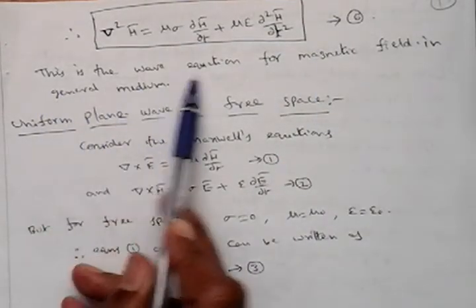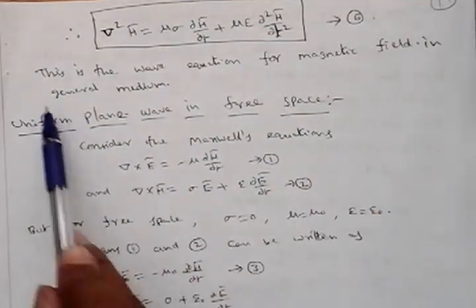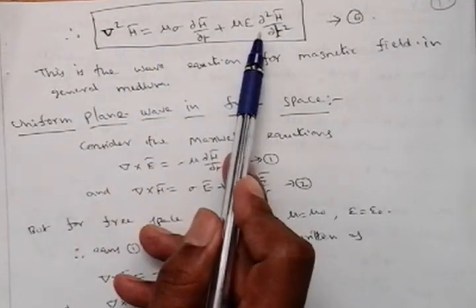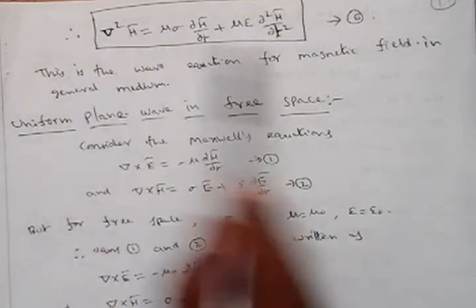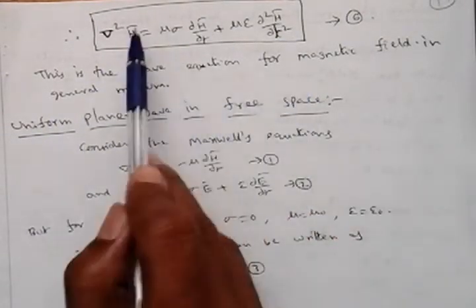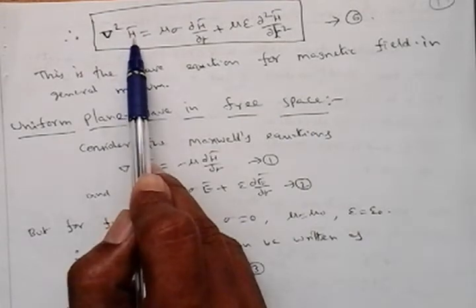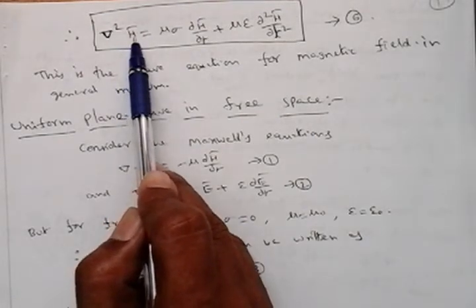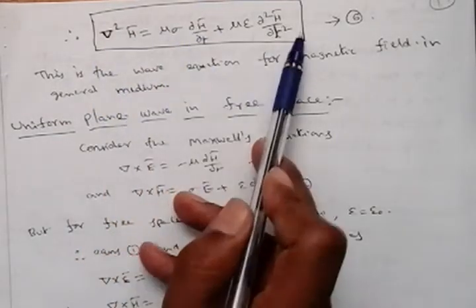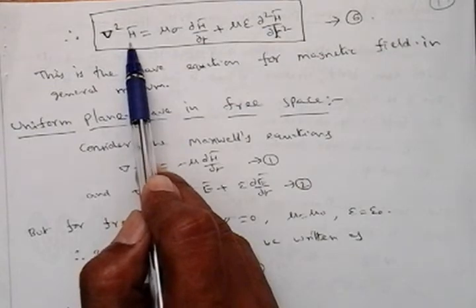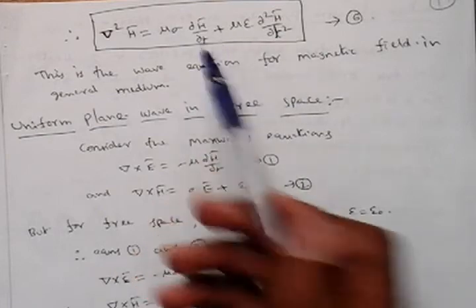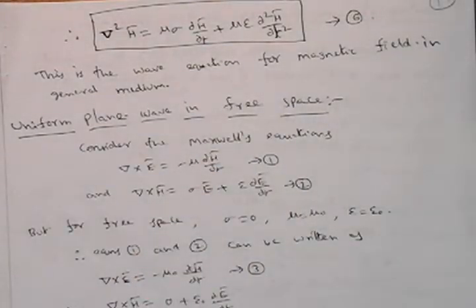This is called the wave equation for magnetic field in general medium. See, this equation has sigma, mu, epsilon, therefore it is called the magnetic field equation in general medium. Magnetic field is related to the term h bar. Electric field is related to e bar. So both equations are the same. If you replace the h here with e, then that is called the wave equation for electric field. If you replace that e with h everywhere, then that is called the wave equation for magnetic field.